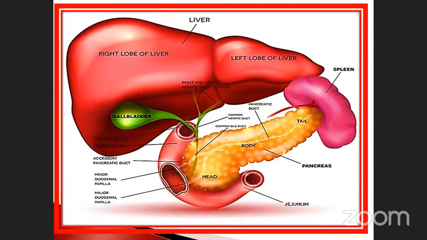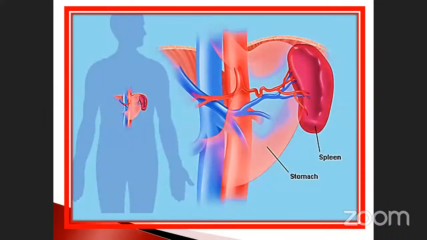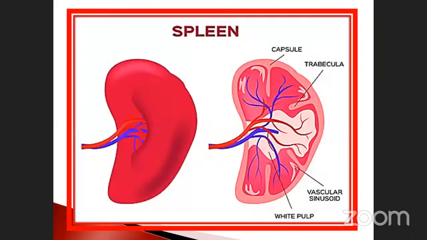Okay, and go to the next one. See here, this is the spleen, and the stomach. Then pass on to the next one. See here, again the same diagram and also the cross section: capsule, tubercle, vascular sinusoid, and white pulp. These are all the parts in the cross section of the spleen.